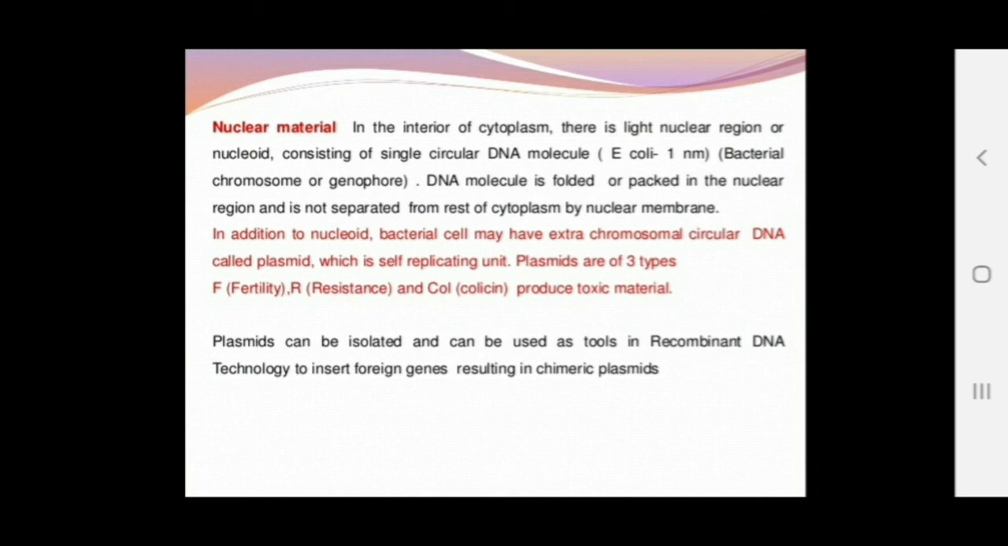For the resistance plasmids, the different resistances present in the bacterial cell have their genes located inside the plasmid. Clear? In the biotechnology chapter, we will study these plasmids in detail. Plasmids can be isolated and used as a tool in recombinant DNA technology to insert foreign genes, resulting in a chimeric plasmid.